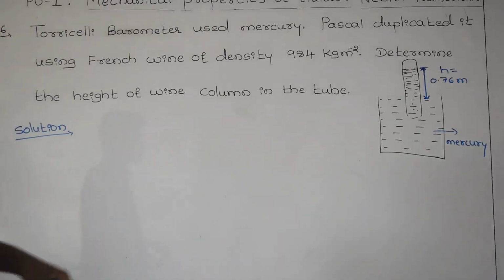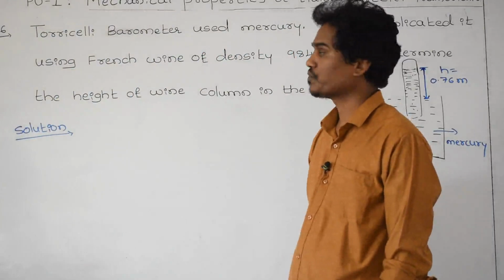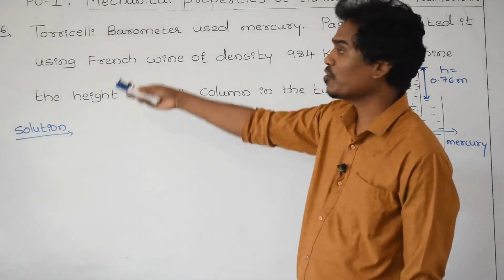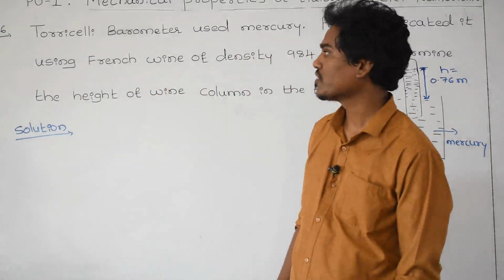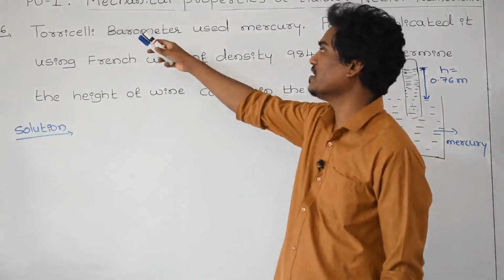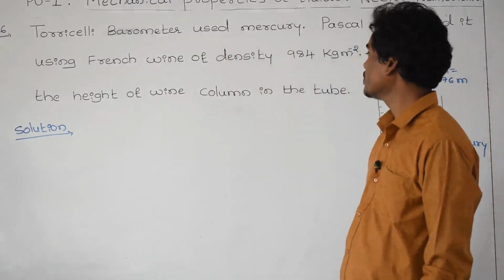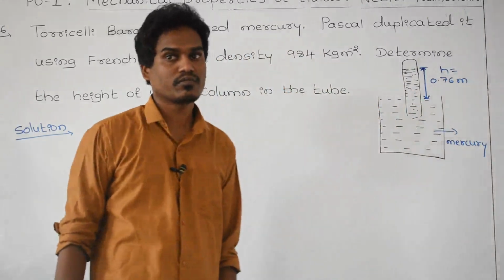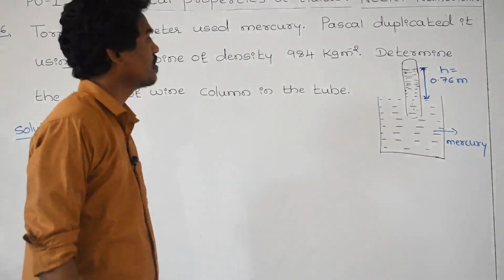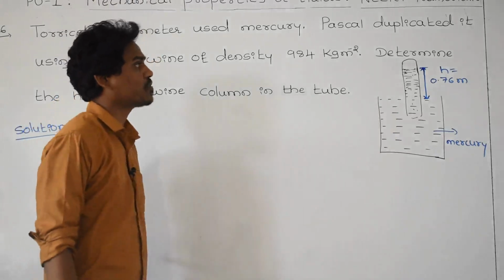And next question you can read, that is exercise number 10.6. A Torricelli, as you know very well, Evangelista Torricelli, name of the scientist. Evangelista Torricelli barometer used mercury and the Blaise Pascal, this is also the scientist name, because we are using the SI unit of pressure, that is the name after the scientist, Blaise Pascal.